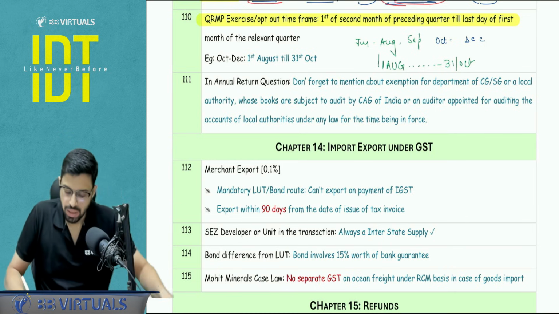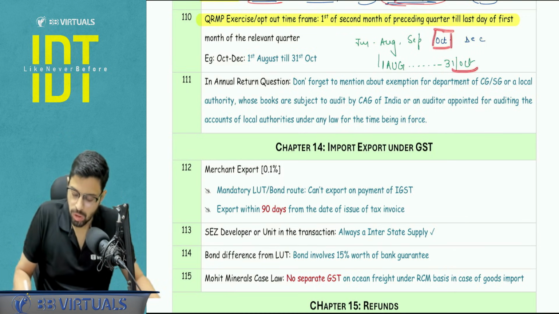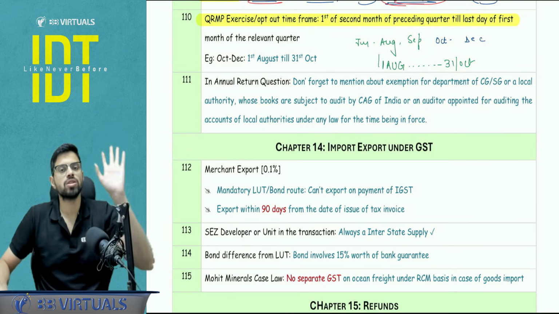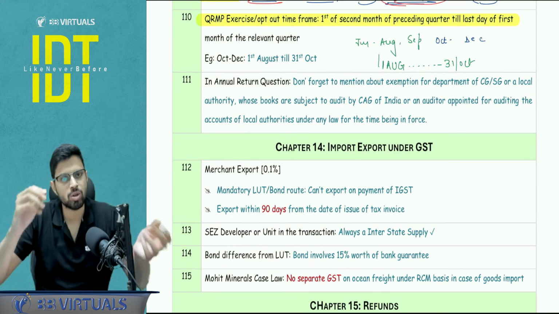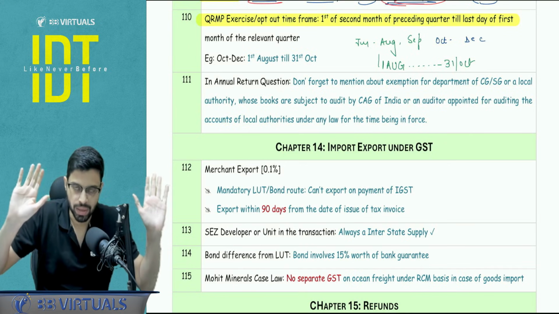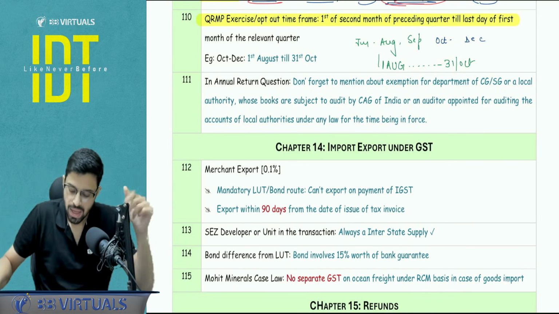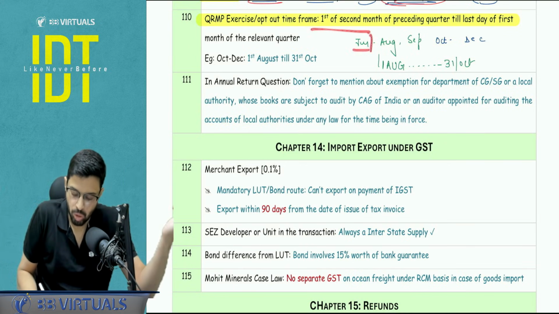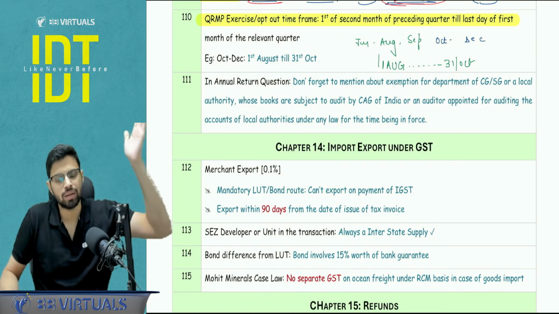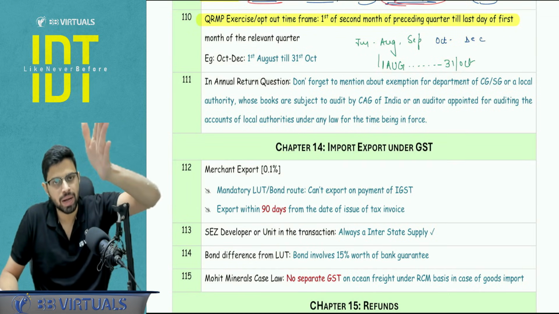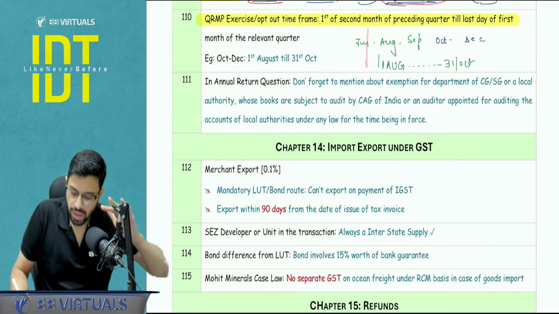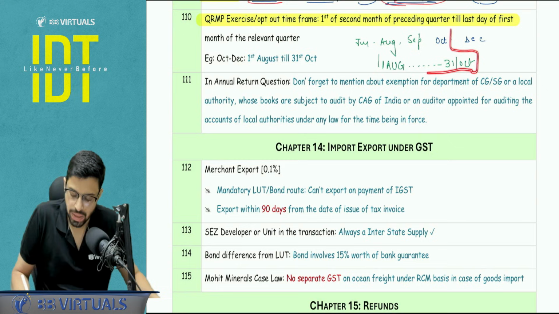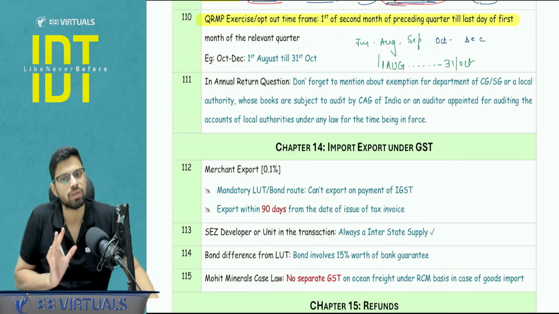Now it's very logical. Why till 31st October? Because if I do not tell the government by 31st October, the government is going to expect my monthly return. So by 31st October, I will tell the government that please don't wait for my monthly return, I'm going to go under the QRMP scheme. Similarly, for the last quarter, July, August and September related filing, 31st July gone, in the current October, November, December quarter, the option will be till 31st of October. Hence the derivation that it will run from 1st August to 31st of October.